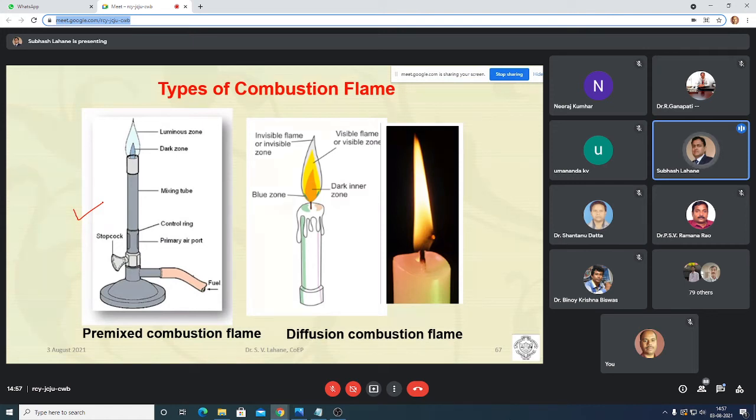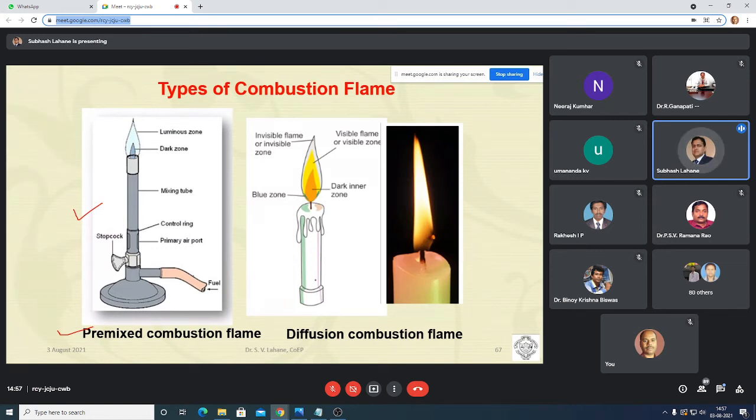That is our stove. In the bottom tank we are putting the kerosene. We are pumping. We are mixing kerosene and air. That mixture goes to the burner. You will get a flame. So that flame is called premix combustion flame, and combustion is called premix combustion.